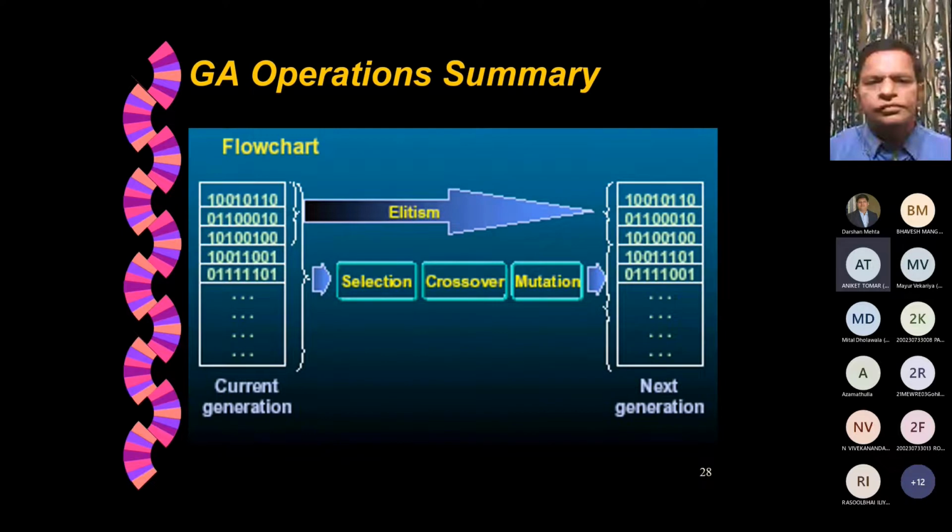In summary, for genetic algorithm operations, we have a population initially in the current generation, and of them we find the fitness value for each chromosome or each member and rank them. That means the first one has the highest fitness, the second one has the second highest fitness, and the last one has the least fitness. That's the way you rank them. Among them, the first few are elite members because they have a higher fitness value.